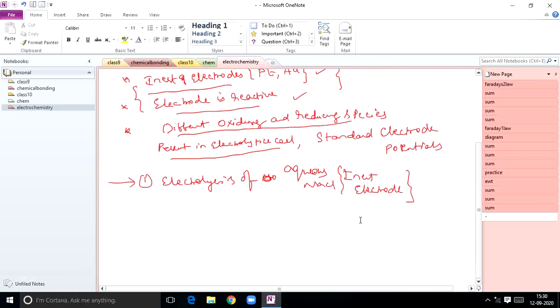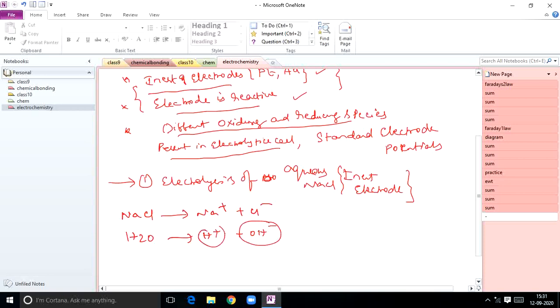If any electrode is not mentioned, you have to assume it is an inert electrode. If a reactive electrode is used, the question will clearly mention it. Now, NaCl splits into Na+ and Cl-. Aqueous NaCl means water will compulsorily be there, so H+ and OH- ions also come into the picture during the ionization process.